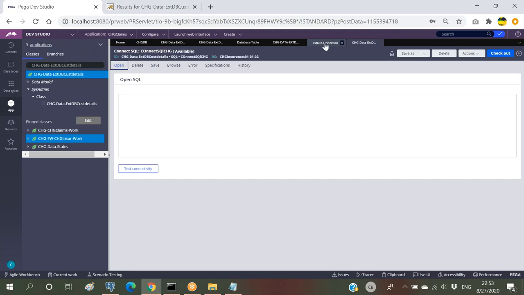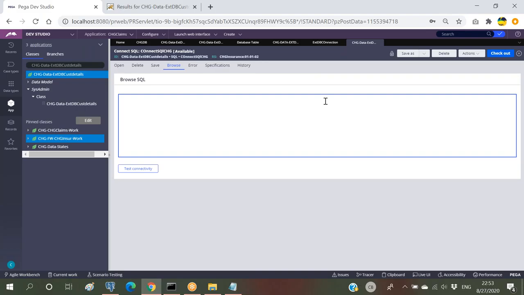Each and every tab will be exclusively used for a particular method name. If you are using RDB open, only this particular tab will be executed with this rule. So in this case, if you want to go with RDB list, we have to write your own query in the browse tab. If you write it here in the open tab, it will not be working. Clear, right? Whatever query you want, you can do that. Within this browse tab, you can write something like a delete query also. Ultimately PRPC understands that only the browse tab has to be executed if you are trying to execute this RDB list. It will not understand whether you are writing an insert query or update query or anything. If we write the delete query also, it will be working.